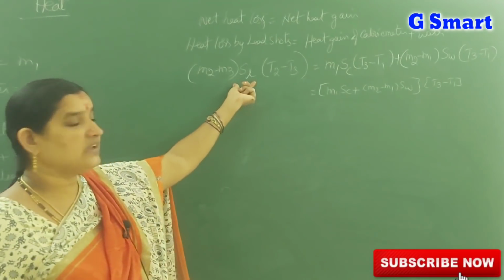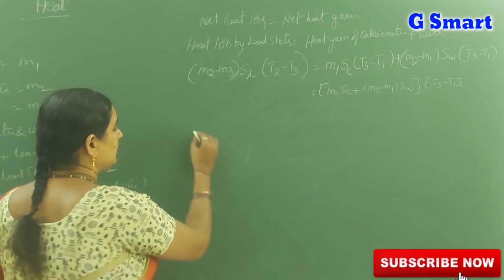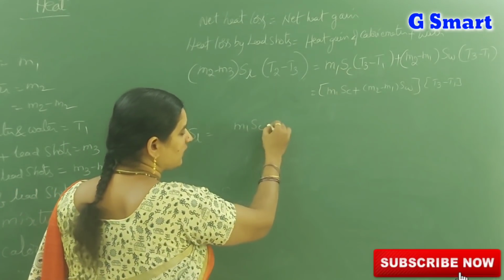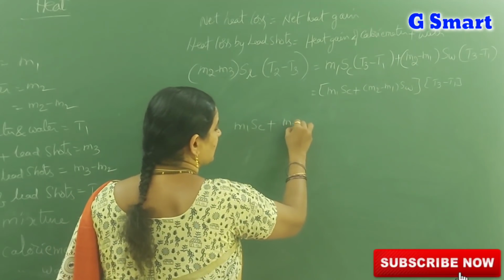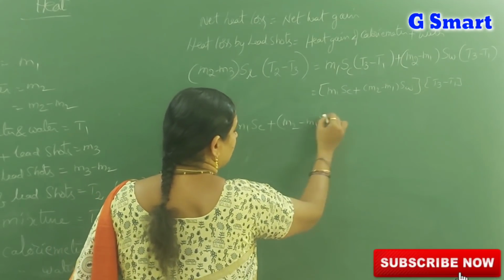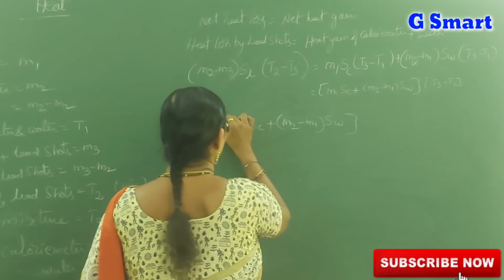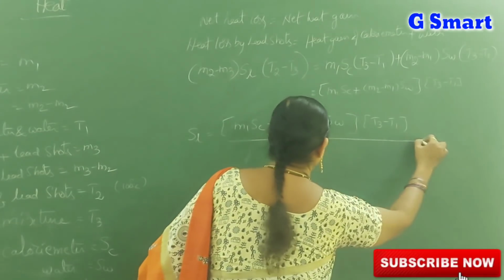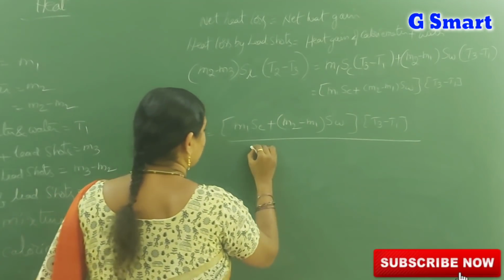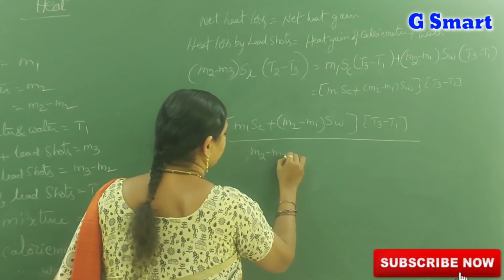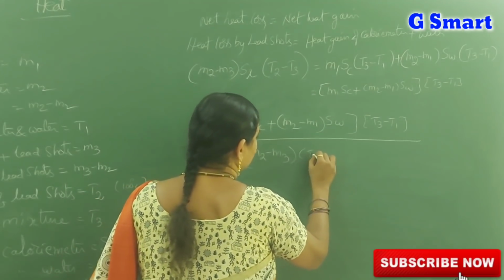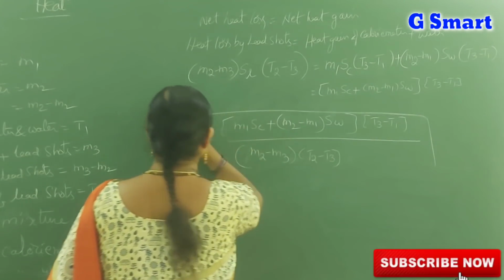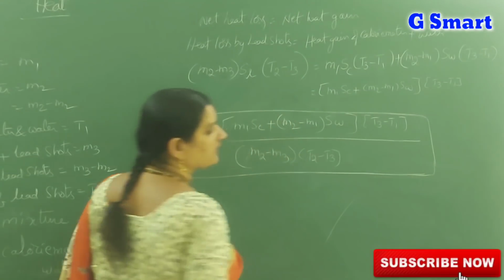But we want the specific heat of the solid here, lead. So SL is equal to, this is the formula to measure the specific heat of a solid: (M1SC plus (M2 minus M1) SW) whole into (T3 minus T1), divided by (M2 minus M3) into (T2 minus T3). This is the formula to measure the specific heat of a solid.